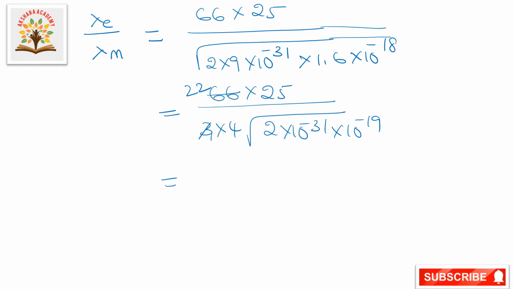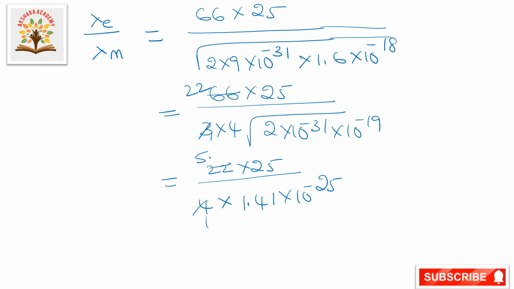Now again here, 22 into 25 by 4 into root 2, nothing but 1.41 into 10 to the power of minus 25. So here taking 4 ones 4s and 4 5s are 20 and again 4 5s are 20, so 5.5. So this is equal to 5.5 into 25 into 10 to the power of minus 25 becomes plus 25 by 1.41.